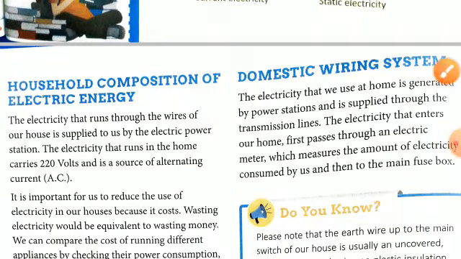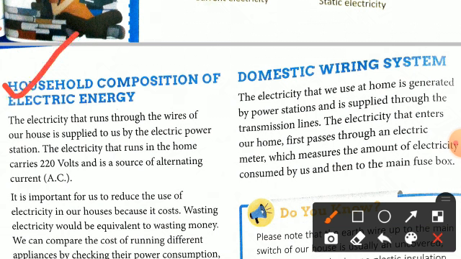Here you can see this is our topic number 2. The electricity that runs through the wires of our houses is supplied to us by the electric power station. You need to know that the electricity coming to our houses is coming from the power stations, because there are multiple power stations developed in our cities. The electricity that runs in the home carries 220 volts. If somebody asks you how much voltage is coming in your house, you have to tell them 220 volts, and it is a source of alternating current.